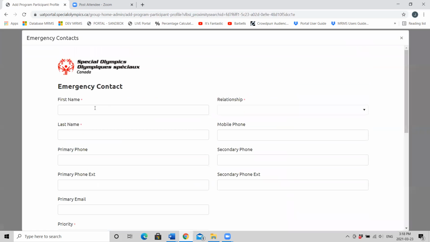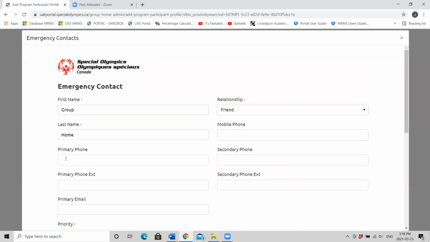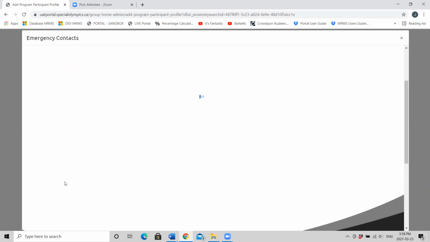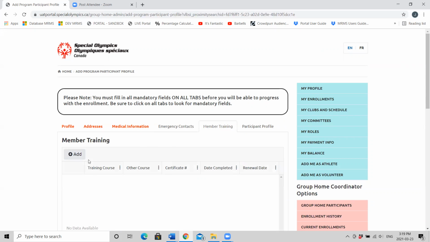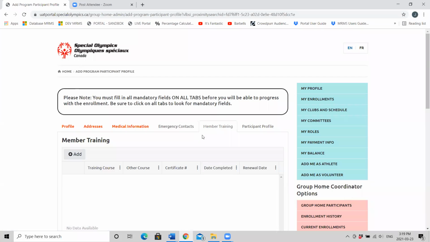Always a great idea to add a second one. Use the primary phone field. Again, choose the priority. This will be the second person we call. Click the red submit button. And now we'll go to member training. If your athlete has taken any athlete leadership courses, here's the time to put them in. If we don't have any, just press the X and close.